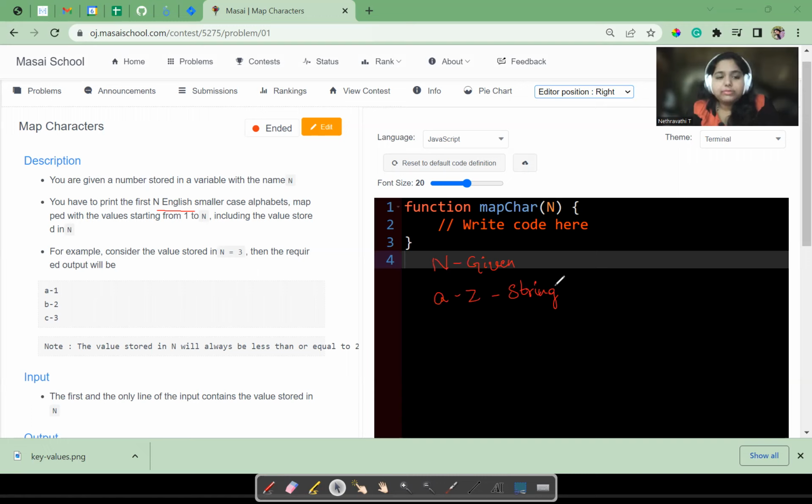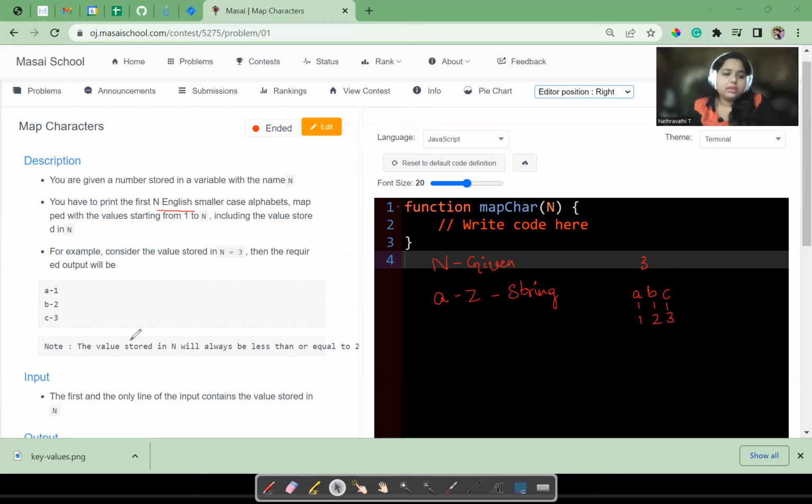We need to map A to Z up to n, including the value stored in n. For example, consider the value stored in n is equal to 3. Then the required output will be A1, B2, C3. If n is 3, my alphabets should start from A and go up to 3. Like A is 1, B is 2, C is 3. That should be mapped here.